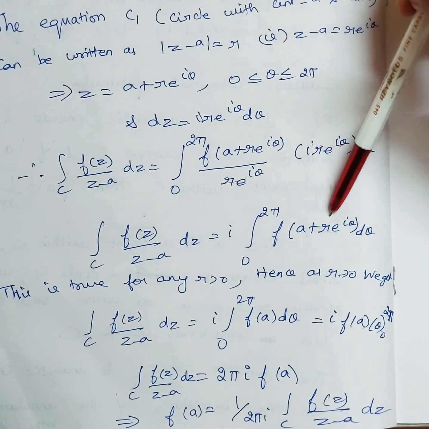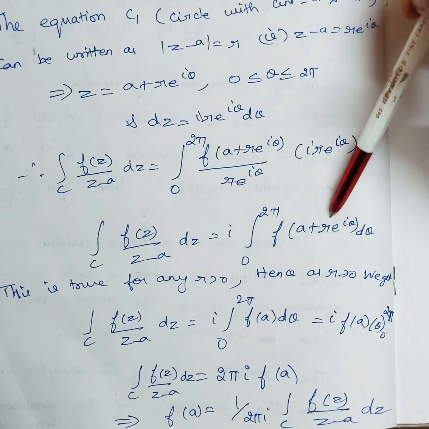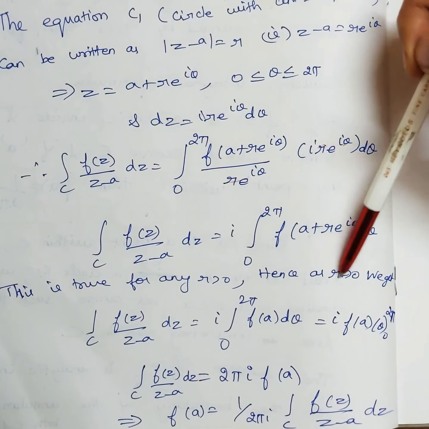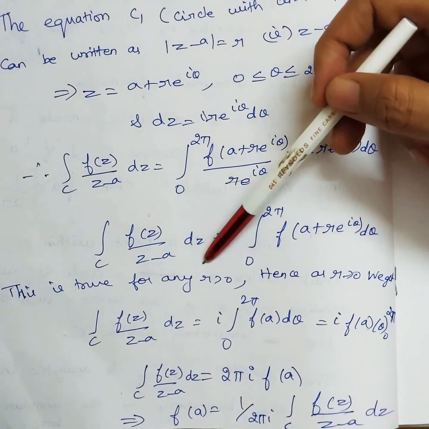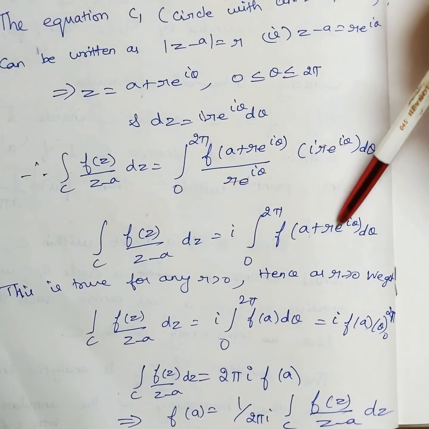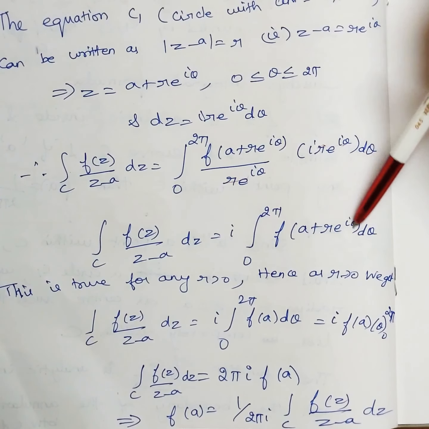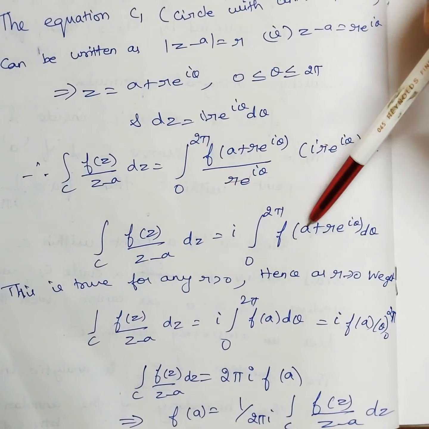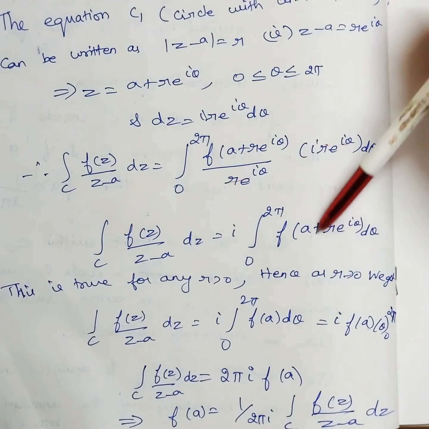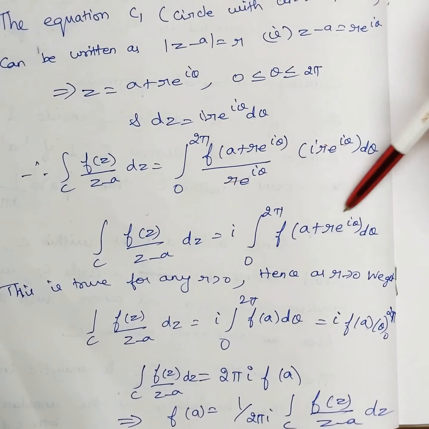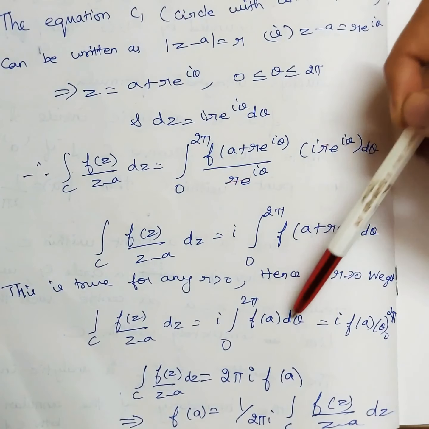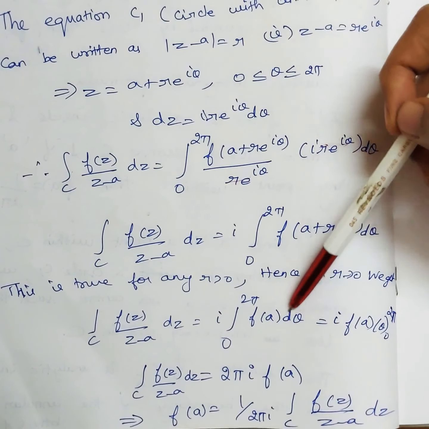So I am taking that r as a very small value, almost close to 0. I can take this r as small as possible, close to 0. Since r is tending to 0, this is true for any r which is greater than 0. I'm just completely neglecting this value. If r becomes almost 0, this whole value will become 0 and you will get only f of a d theta. So I am taking an r which is close to 0, taking this value as negligible and omitting it. So only f of a d theta, only theta we have.